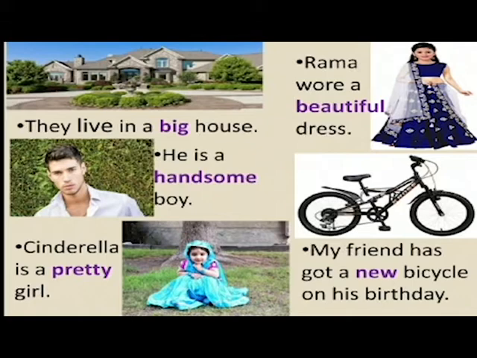My friend has got a new bicycle on his birthday. The word new is giving more information about the bicycle, that it is a new bicycle. So we can conclude from these examples that adjectives are the words which describe nouns, or which give more information about the nouns in any sentence.